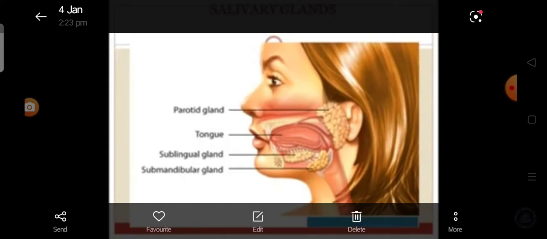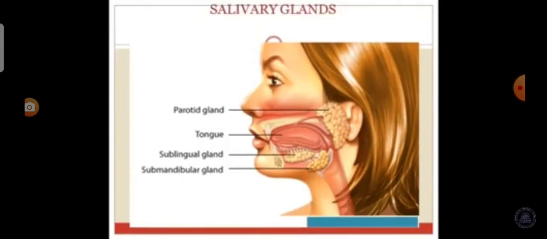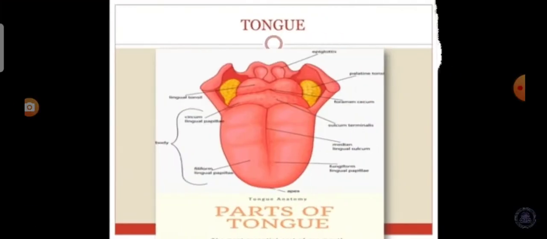The salivary glands secrete a viscous fluid called saliva, approximately 1.5 liters per day. Now we see the tongue. The tongue is a muscular sensory organ which helps in mixing the food with the saliva. The taste buds on the tongue help to recognize the taste of the food.